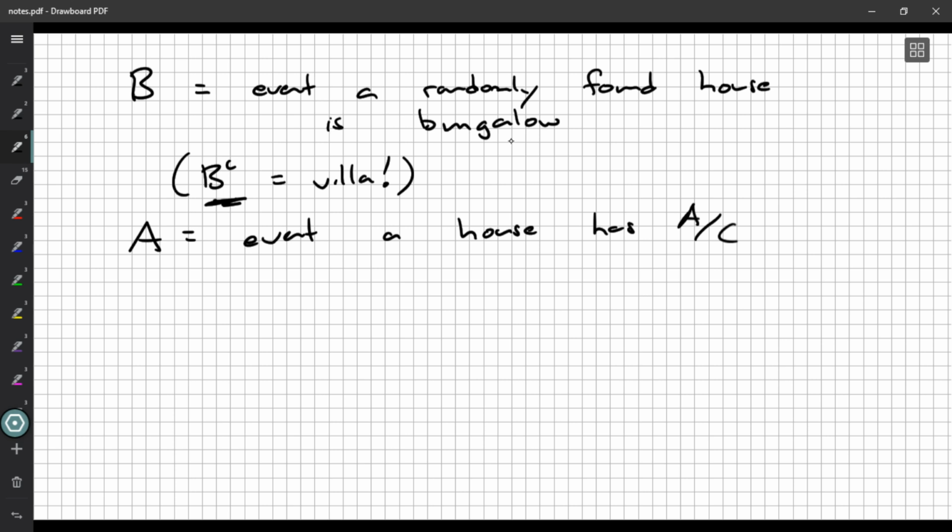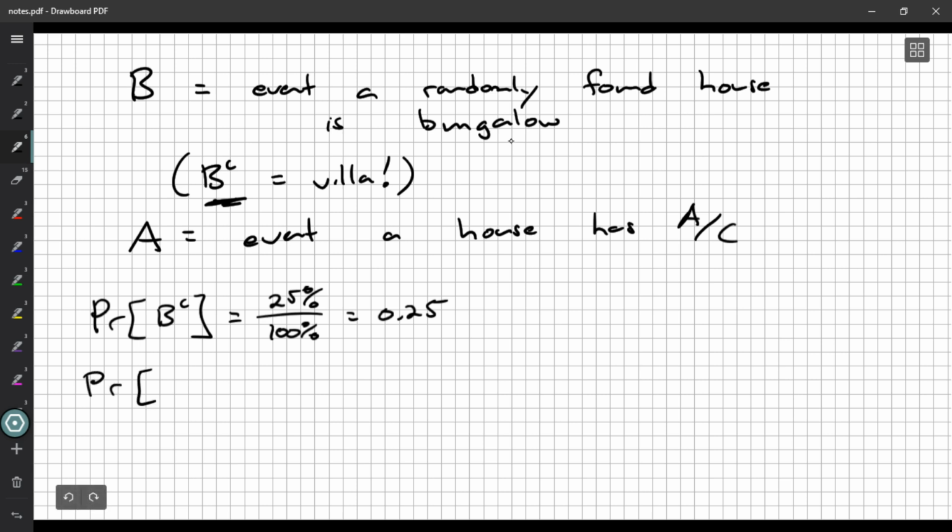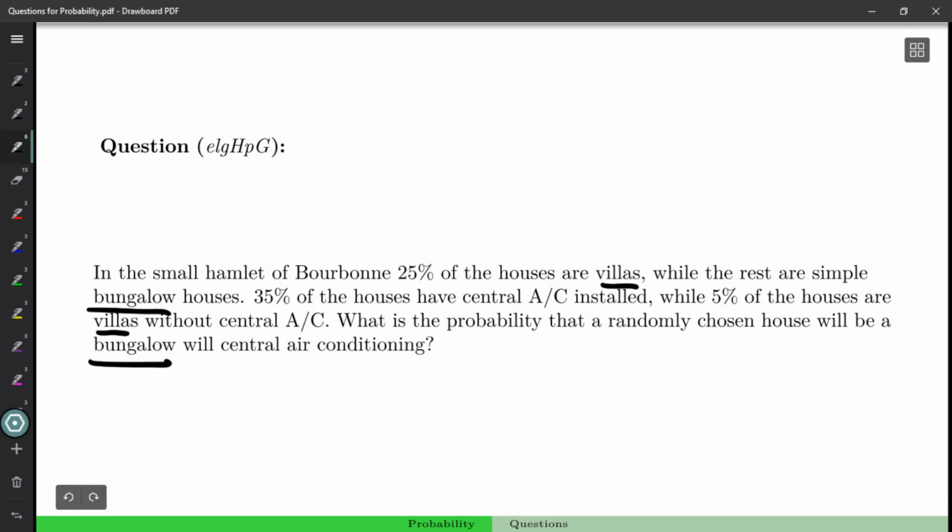Having named some events, we can go back through the language of the question and see what we can pick out. For example, they said 25% are villas. 25% can be changed into a probability. So the probability that we find a villa is 0.25. They also talk about the probability of having air conditioning, which is 35%.